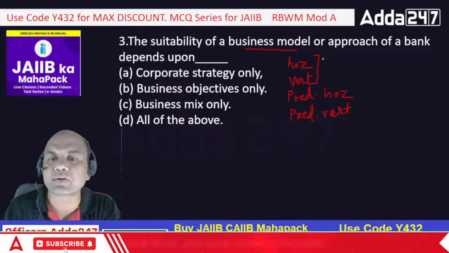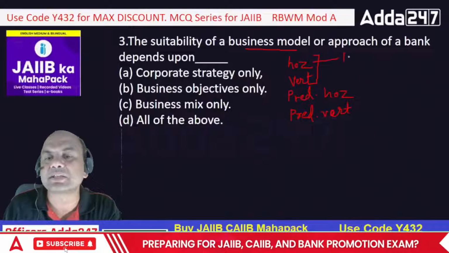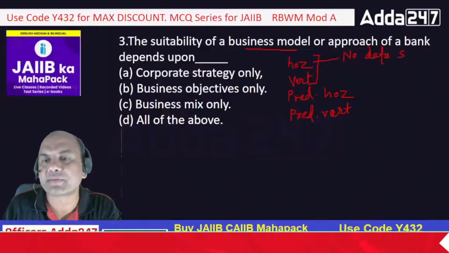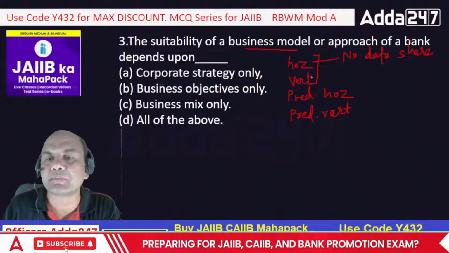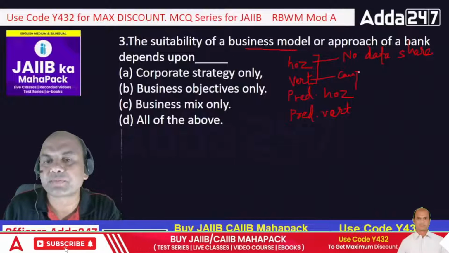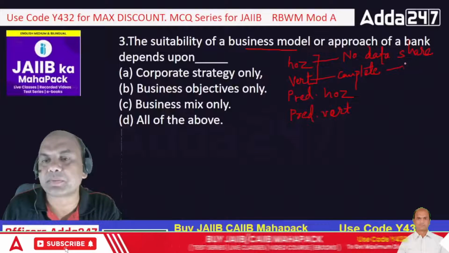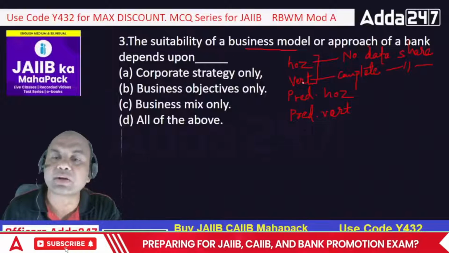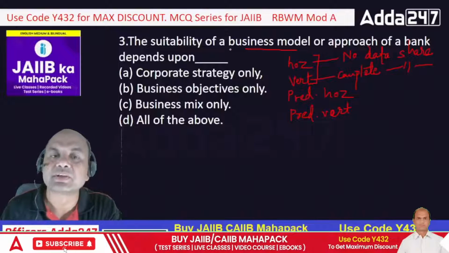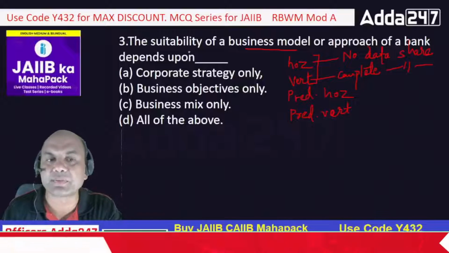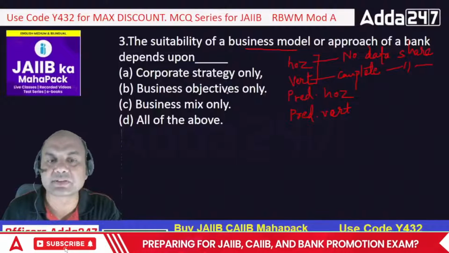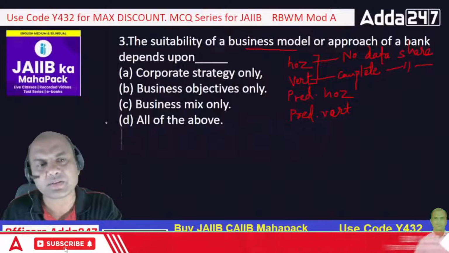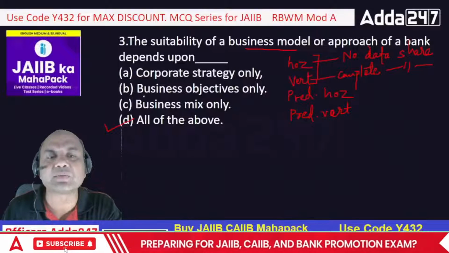These are two important. Horizontal means departmental approach, no data sharing. Okay, here complete data share. So these are the two main points: horizontal, no data sharing within the departments, and vertical, complete data sharing within the departments. So the suitability of business model or approach of the bank depends upon what? Corporate strategy, business objectives, business mix, and all of the above. So the answer is definitely, it's very simple, right? All of the above. It depends on bank strategy.